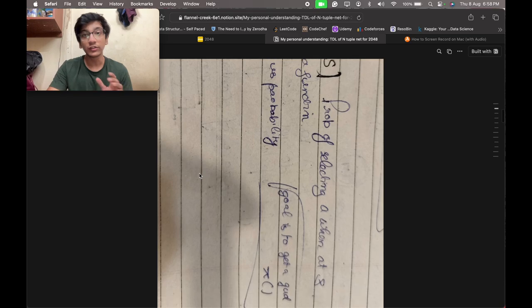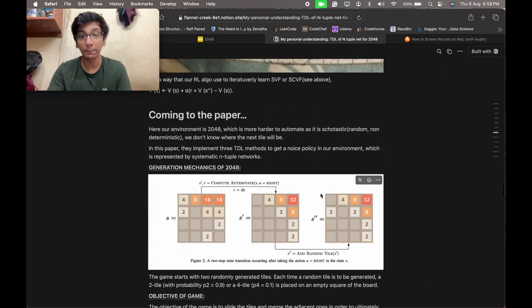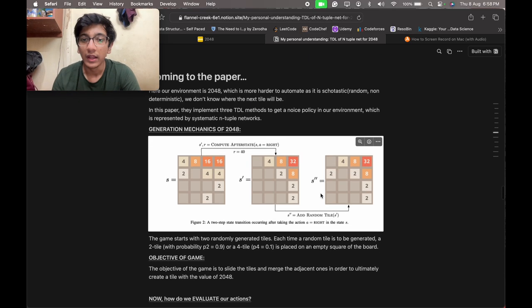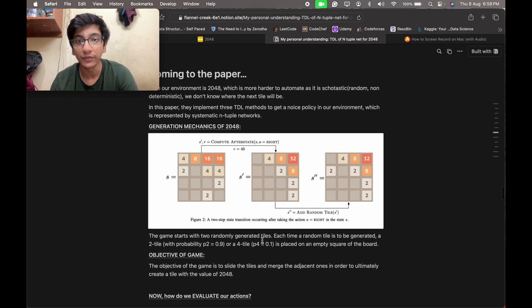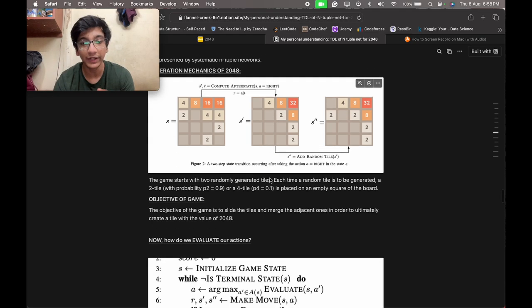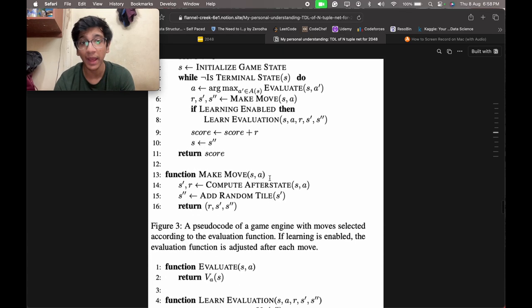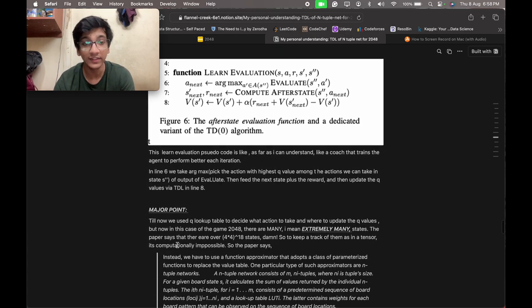So now let's talk about the paper, like how do you apply reinforcement learning to the 2048 game. As you can see, our objective is that we implement temporal difference learning methods to get a good policy in an environment, and the main thing that we use is n-tuple networks. Normally the hard way is to get all the possible states and feed those in, but the 2048 game has so many states. This is the major point.